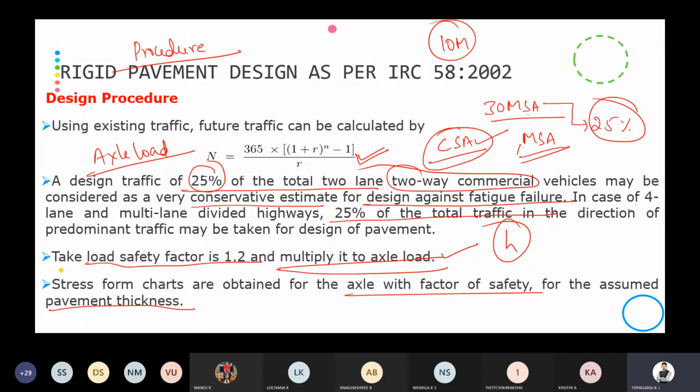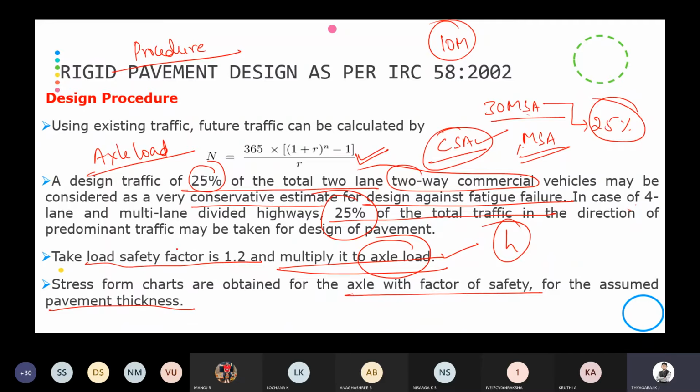So the first one is the existing traffic and the future traffic can be calculated using this formula. You have to write this one, and 25% of the traffic is considered for two-lane two-way commercial vehicle traffic. Then 25% if it is considered as a 4-lane or multiple lane, then we have to take a load safety factor of 1.2 and multiply it with the axle load. From where do you get this axle load? The 25% of the traffic we consider will be considered as the axle load.